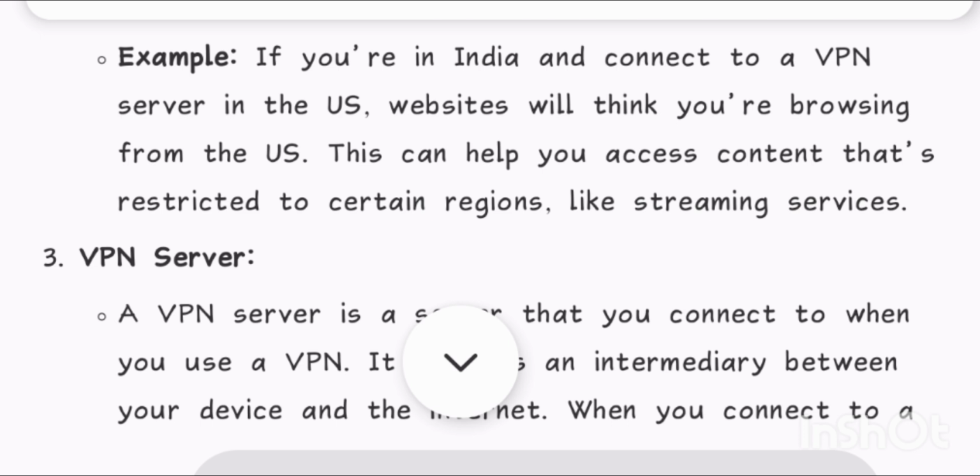Example, if you're in India and connect to a VPN server in the US, websites will think you're browsing from the US. This can help you access content that's restricted to certain regions, like streaming services.